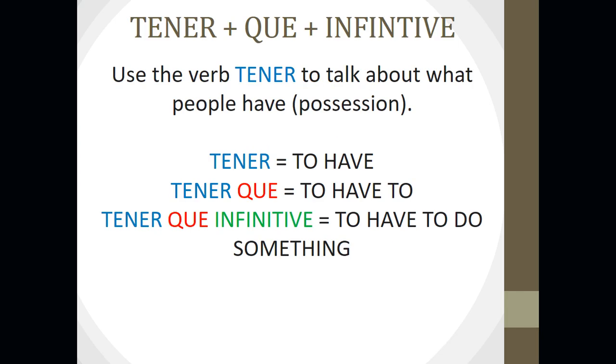So remember that we use the verb tener to talk about what people have, or possession. You've already learned that. We know that tener means to have. We know that tener que means to have to. But here's one. Tener que infinitive means someone has to do something, okay? So infinitive, we'll talk about that a little bit more, but infinitive is verb, okay? So at this point, I need you to pause the video and fill in the first 3 blanks of Part A on your note guide.